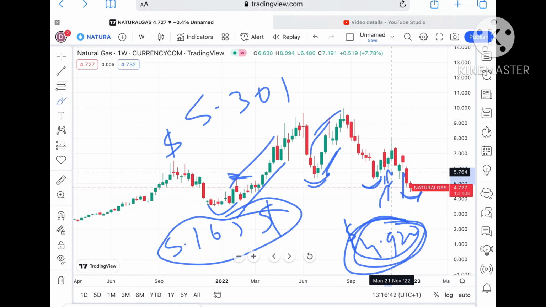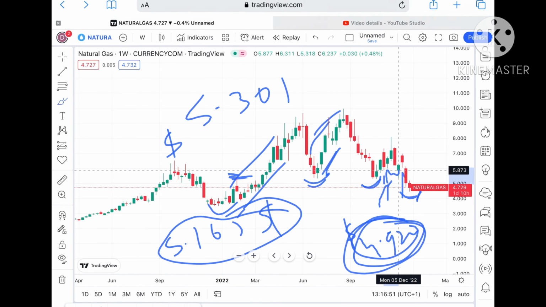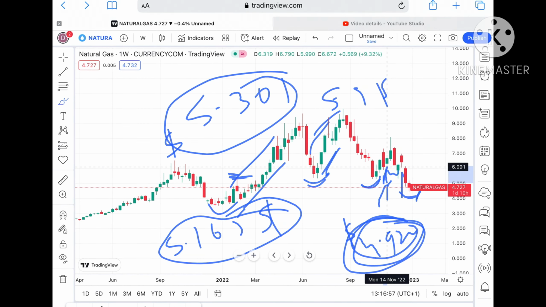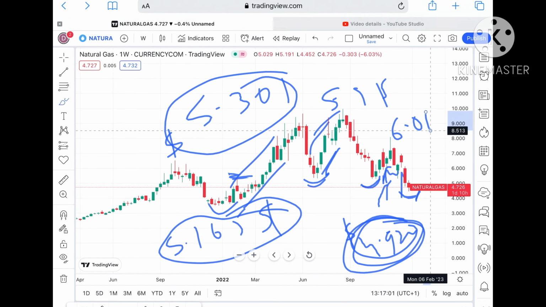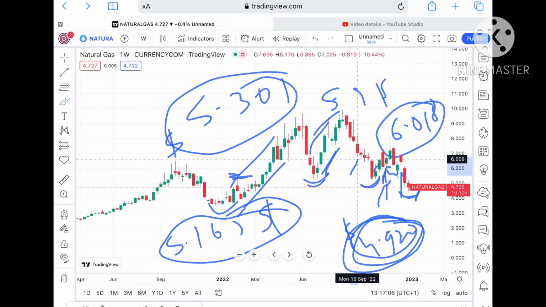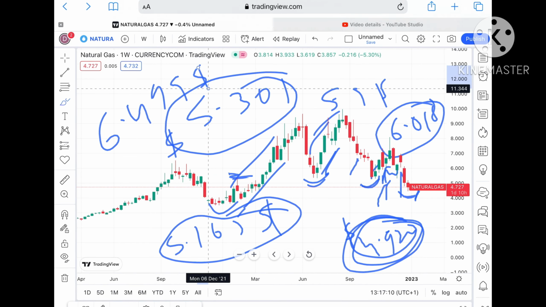Then we can see it can go further upside, and there is a probability it can cross a level of around 5.4, and from there a level of 5.7. As these are weak resistances, chances of moving further upside are there. After this we can see a level of 5.9, so chances are high, and once it sustains above that particular level, we can see it can go towards a level of $6.018, and from there, after $6.081, chances of going towards 6.499 are there. So you have to keep that in mind.